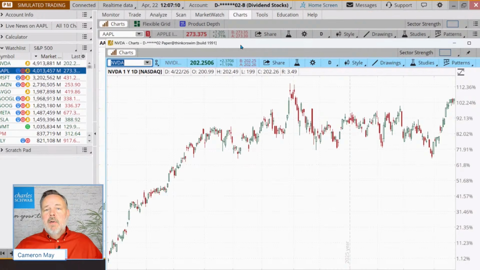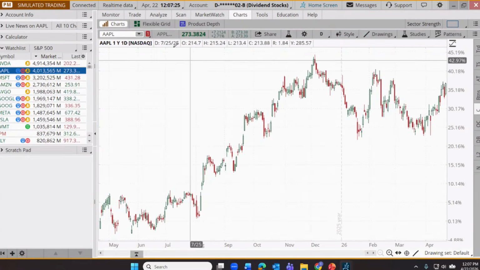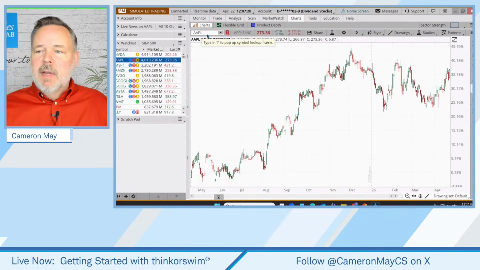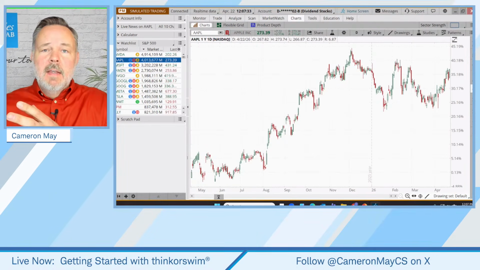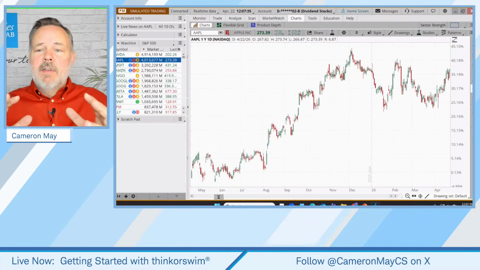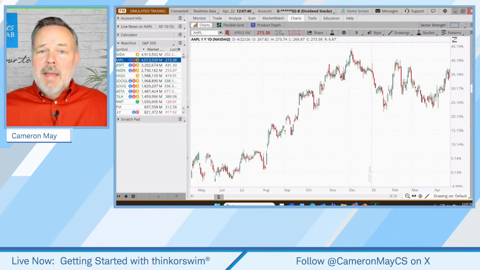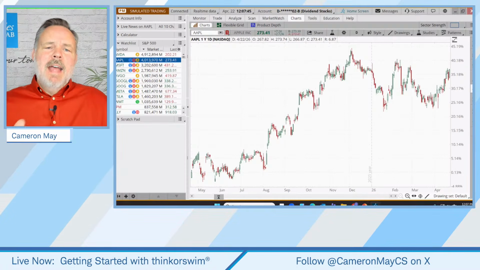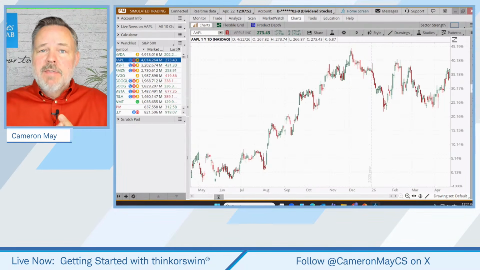I have a monitor over here to my left. I have a monitor over here to my right. How about I pull this over to my right monitor? And if you can envision this now, I'm looking at Apple here on my primary screen, and I see NVIDIA over here to the right side, and I can do a percentage comparison. I can do just a visual chart assessment at the same moment. So a deeper level of comparison available. So that's nice. We've learned 2 different ways to compare charts: the price percentage tool, the detach function.